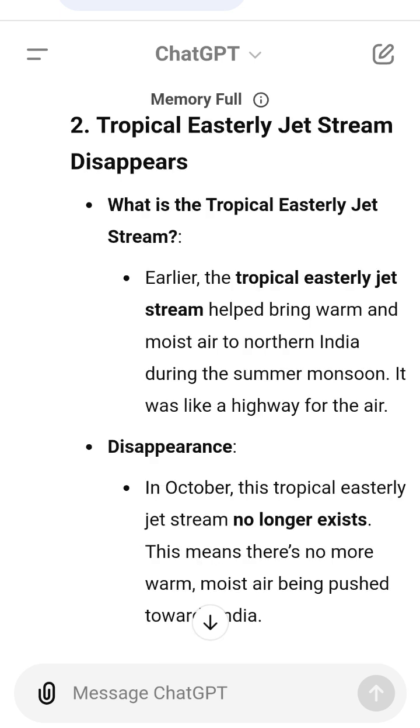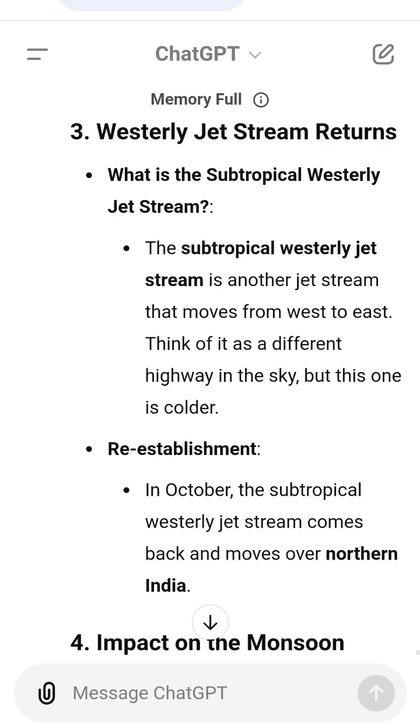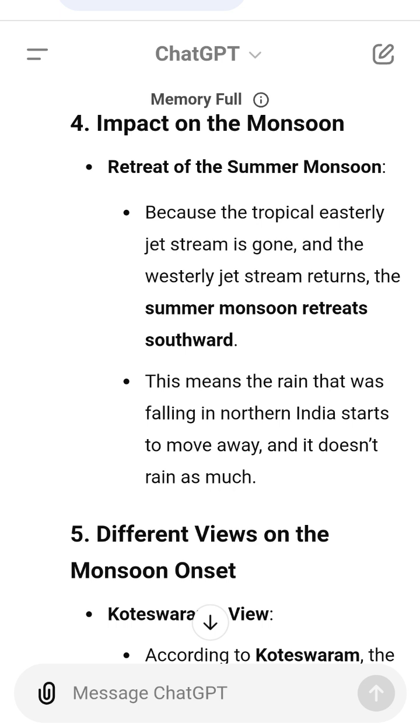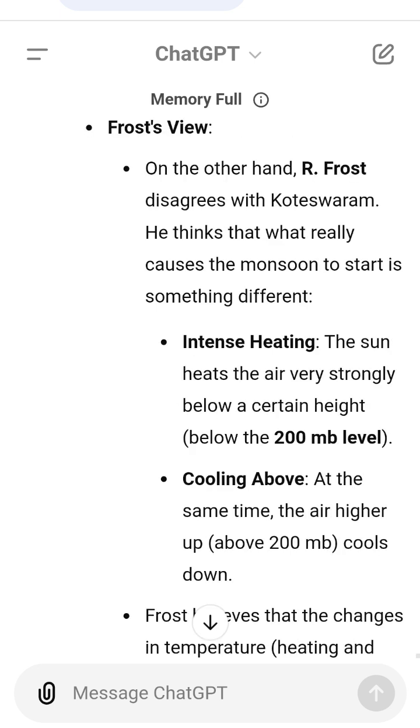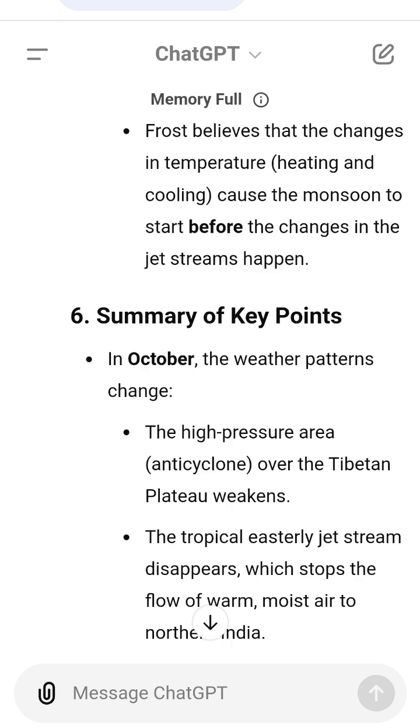7. Example to help understand. Imagine a balloon. Think of the Tibetan Plateau like a balloon that gets heated by the sun in summer. When the balloon gets hot, it expands, like the air rising, and helps push air outwards. In October, when the balloon cools down, it shrinks. The anticyclone weakens, and air doesn't flow out as much. This change causes less rain, just like a balloon that stops pushing air out.